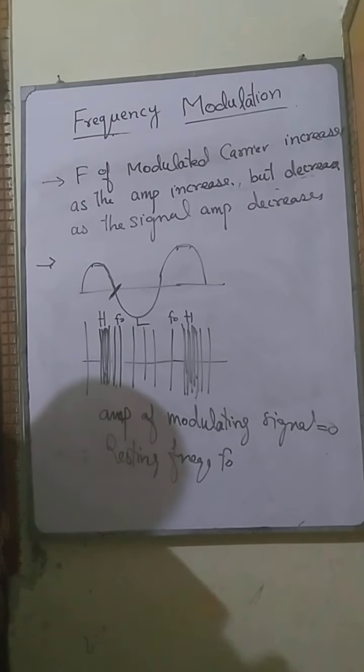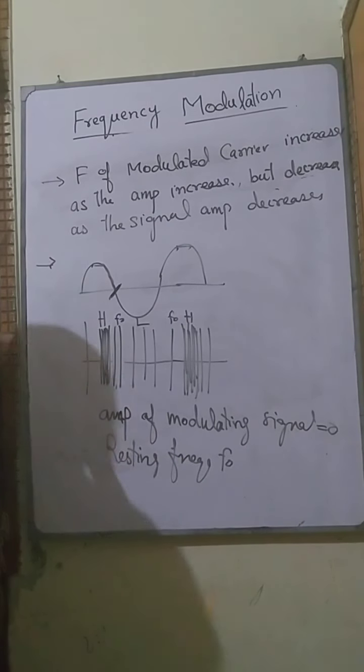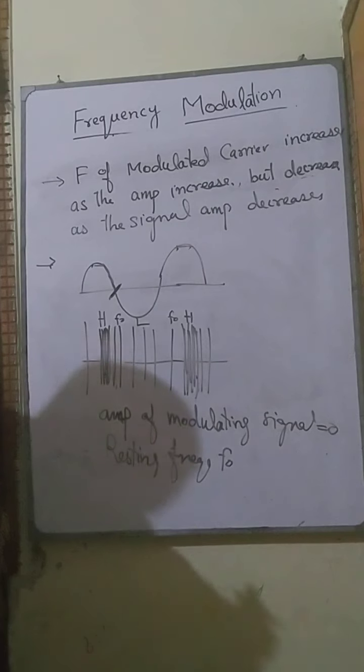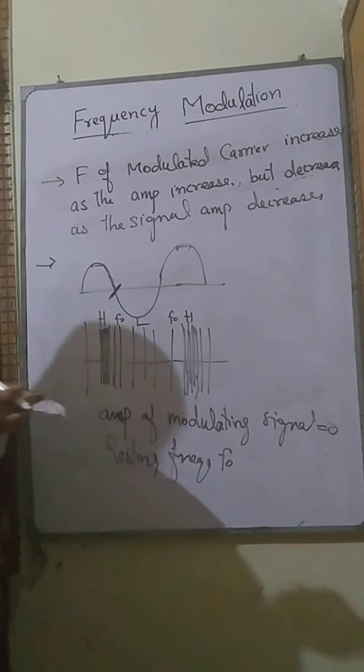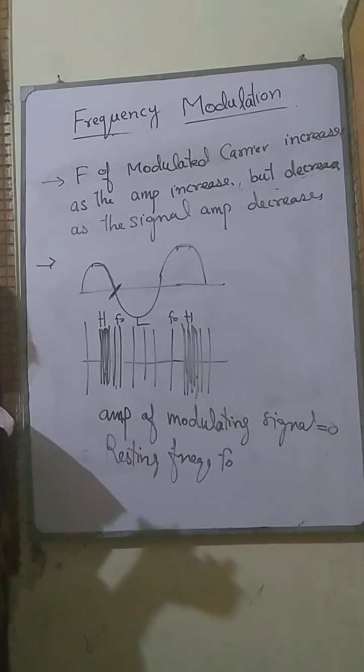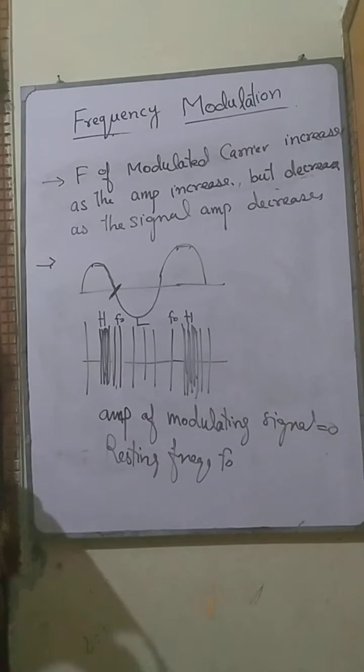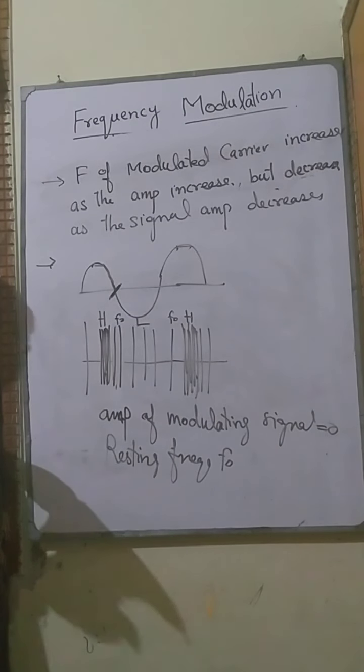So in this article we are concluding with the 2 points. One point is the amount of the frequency deviation depends on the amplitude of the modulating signal, and the other is the rate of frequency deviation depends upon the signal frequency.